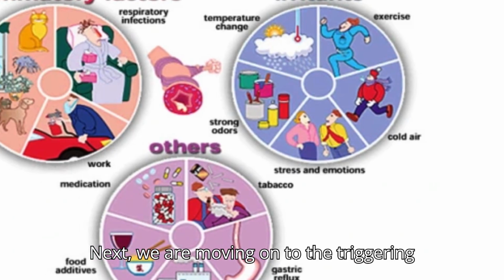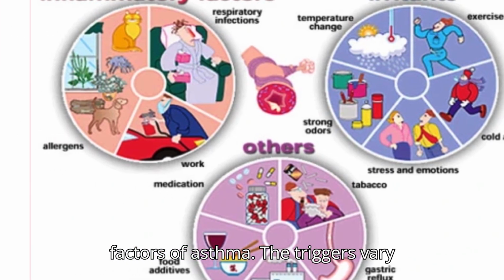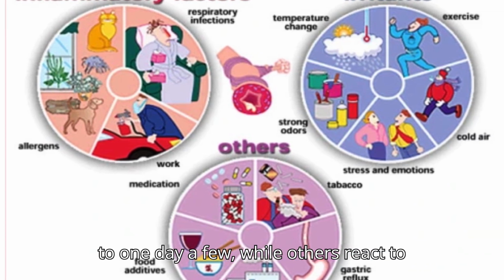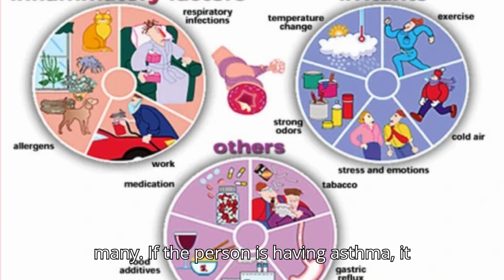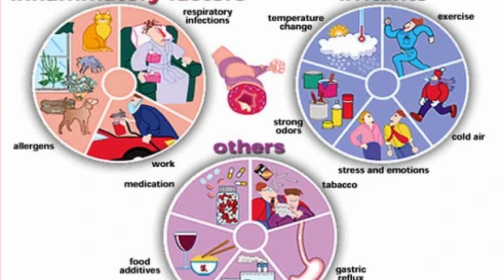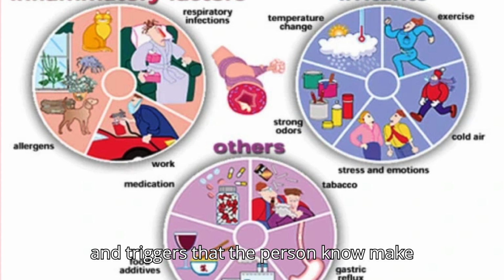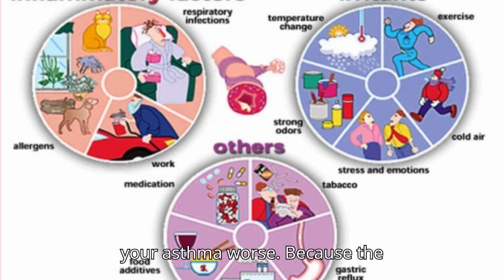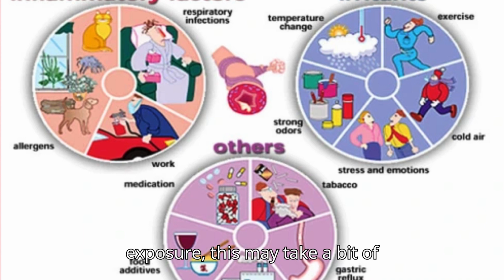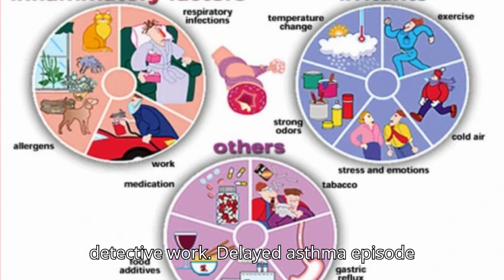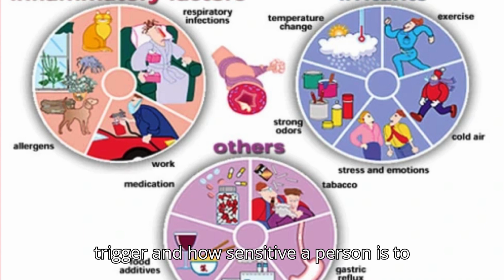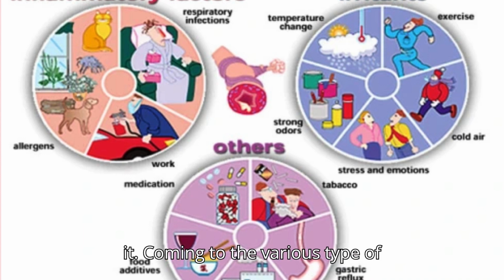Next, we're moving on to the triggering factors of asthma. The triggers vary from person to person. Some people react to only a few while others react to many. If a person has asthma, it is important to keep track of the causes and triggers that make the asthma worse. Because the symptoms do not always occur right after exposure, this may take a bit of detective work. A delayed asthma episode may occur depending on the type of trigger and how sensitive a person is to it.